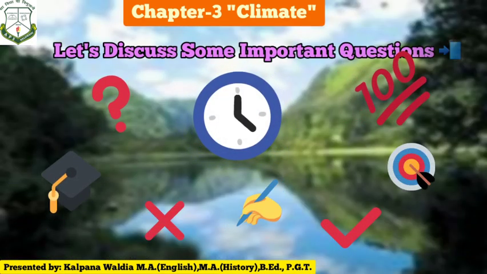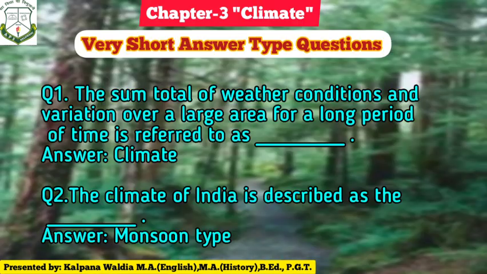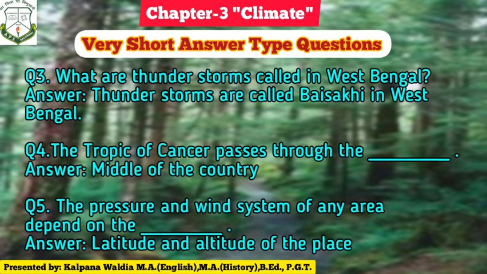Let us discuss some important question answers of the very short answer type. Number 1: the sum total of weather conditions and variation over a large area for a long time period is called climate. The climate of India is described as monsoon type. Third and very interesting question: what are thunderstorms called in West Bengal? The thunderstorm in West Bengal is called Baisakhi.